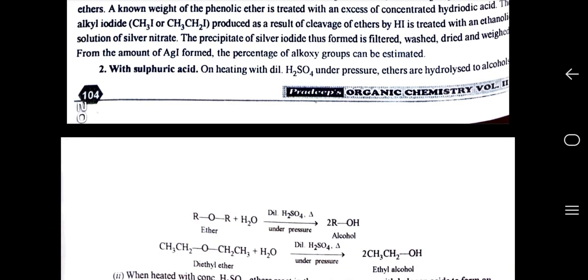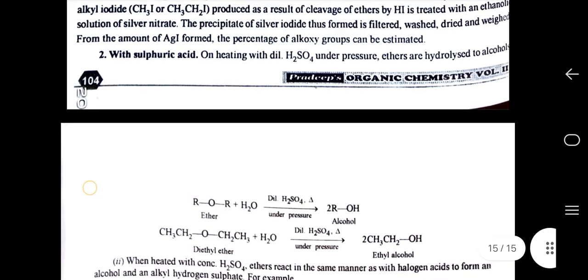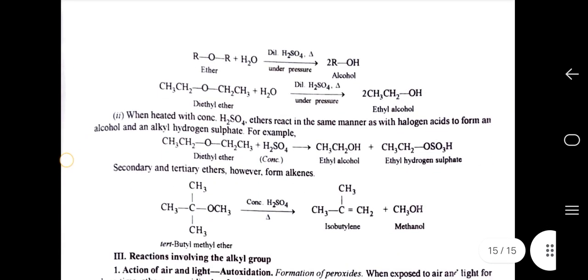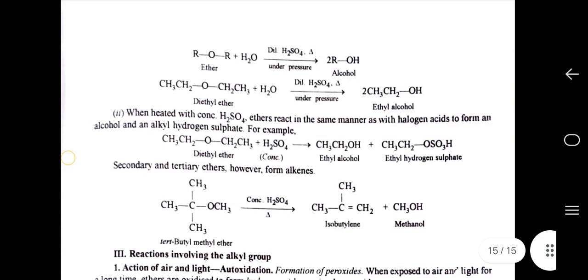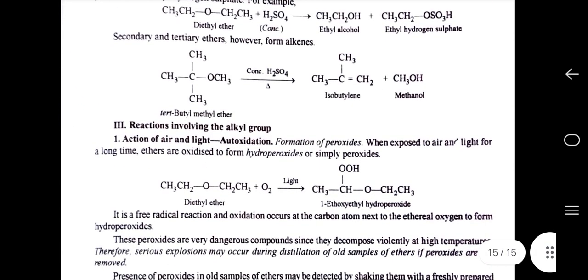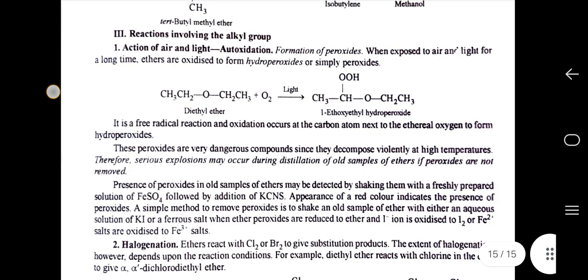Second, with sulfuric acid. On heating with dilute H2SO4 under pressure, ethers are hydrolyzed to alcohols. Second, when heated with concentrated H2SO4, ethers react in the same manner as with halogen acid to form an alcohol and an alkyl hydrogen sulfate. Third, reactions involving the alkyl group.